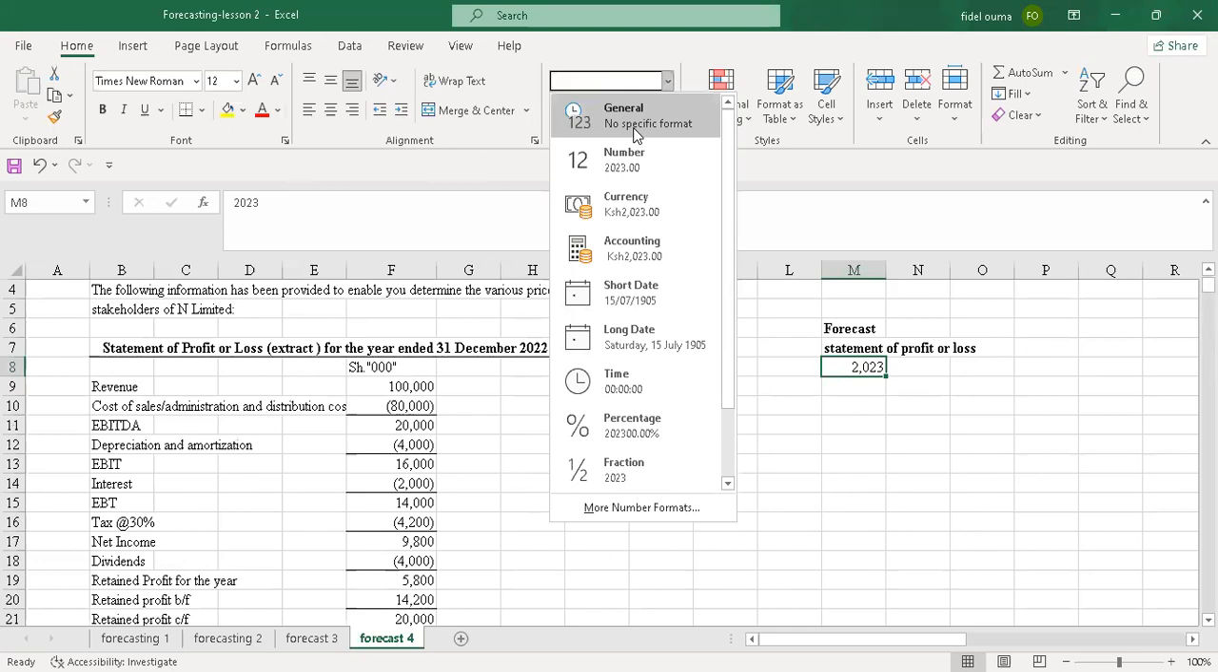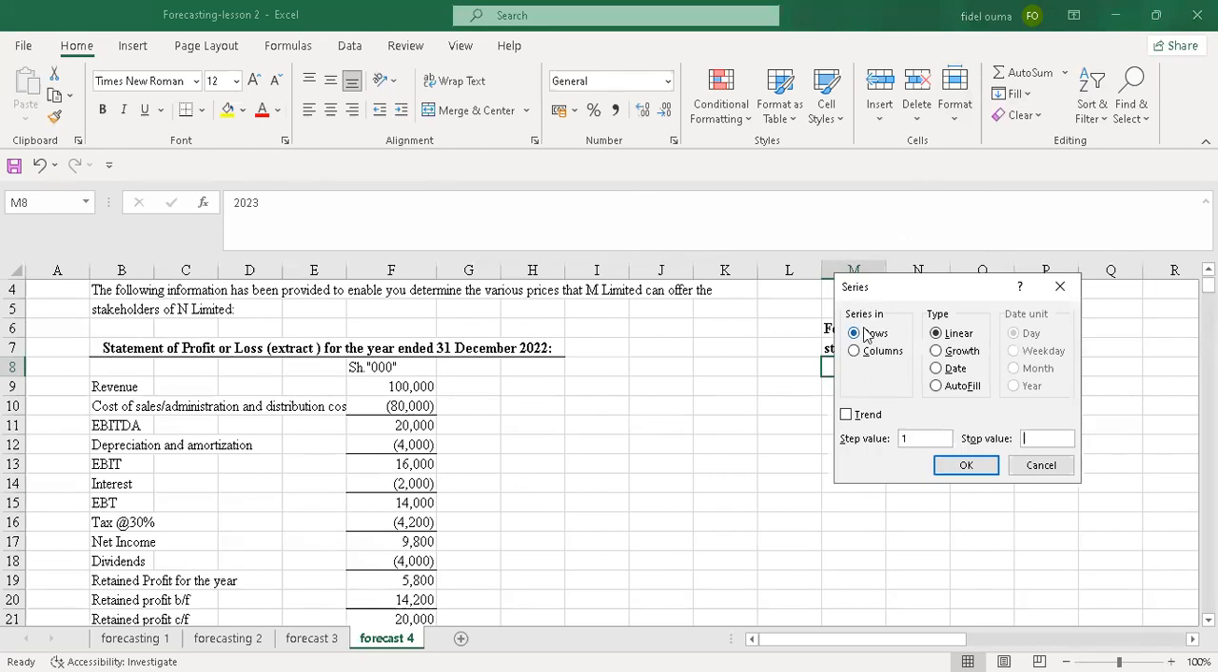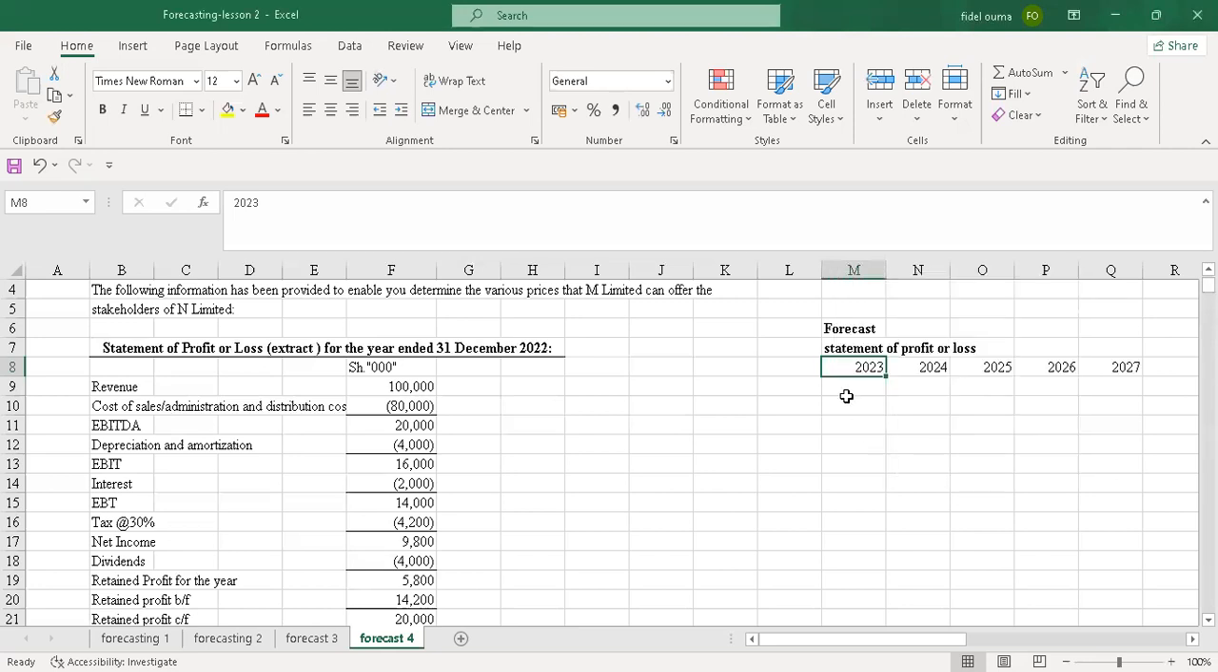Then I'll just go to general. Then I'll go to fill so that I can save on time. Then it's on a row. My step value is 1. Then I'll end at 2027. Yeah, because from 2023 to 2027, those are 5 years.